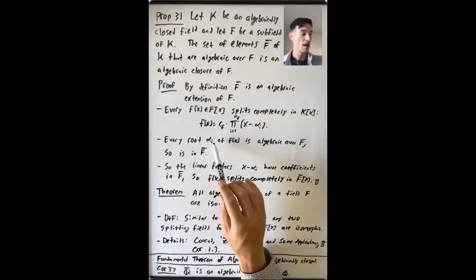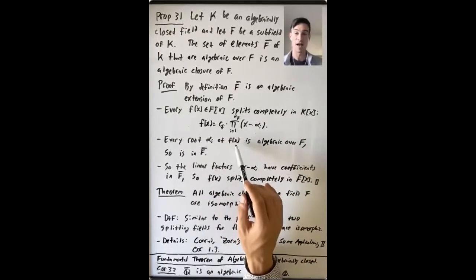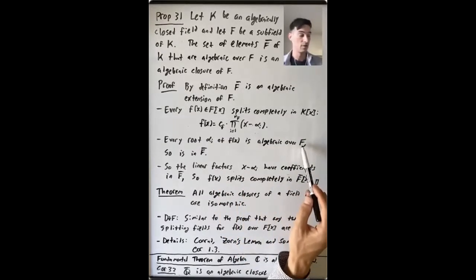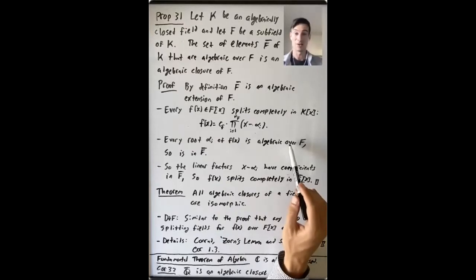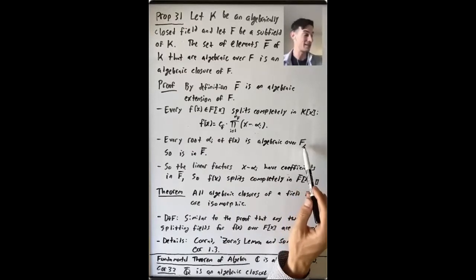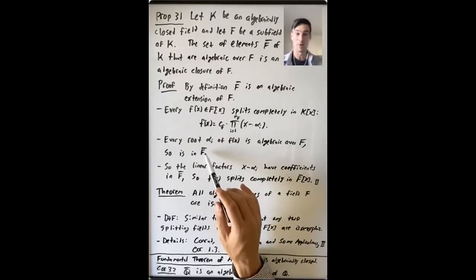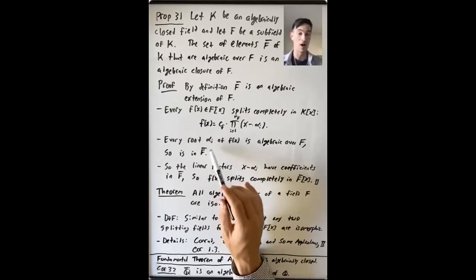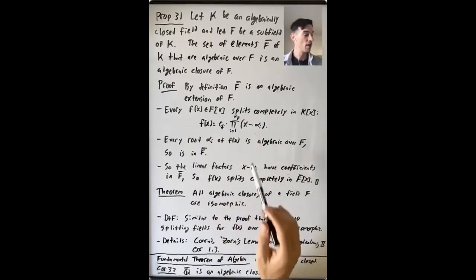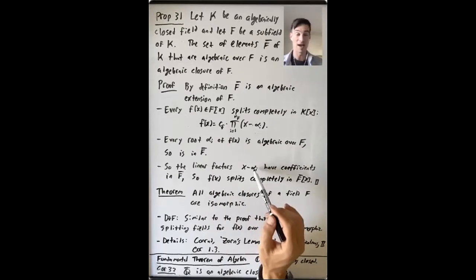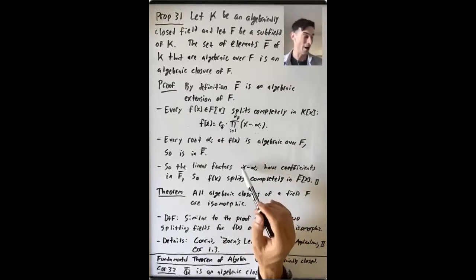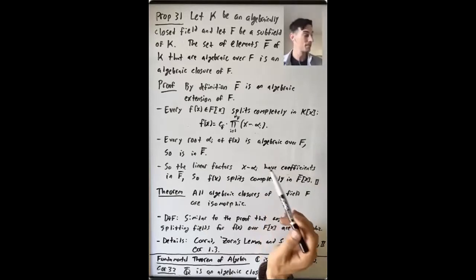And what do we know? Every root alpha_i of f(x) is algebraic over F. Why? It's a root of a polynomial in F[x]. It's definitely algebraic. So it's in F bar, because this is all the elements that are algebraic over F. So we have all these linear factors, x minus alpha_i, and the coefficients here are certainly in F bar. It's 1 times something in F bar.